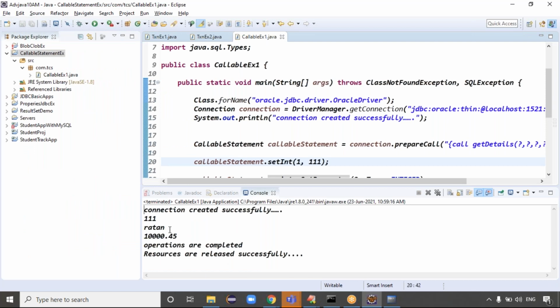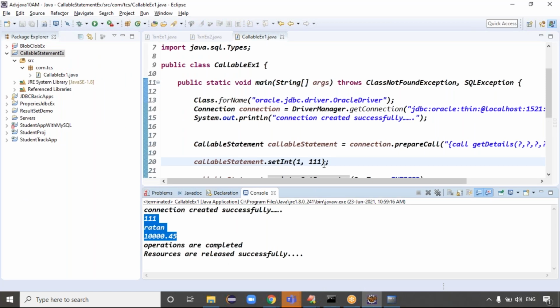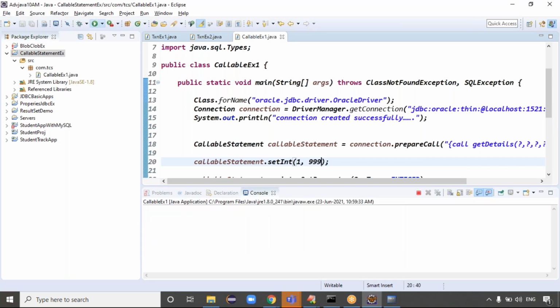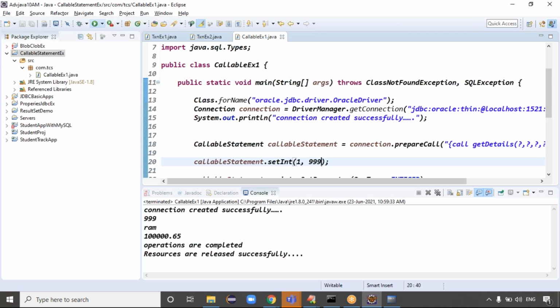Yeah. It's triple one, Ratan, 10,000.45, guys. Just now we created triple nine, right? Triple nine is there, and if you simply run this code, you get the corresponding row as output. Corresponding row as output means what? Triple nine and Ram and 10,000, 1 lakh point 65 is there. So is it very clear now?